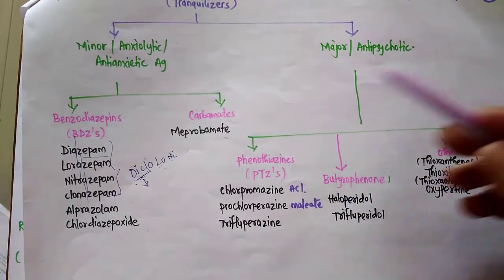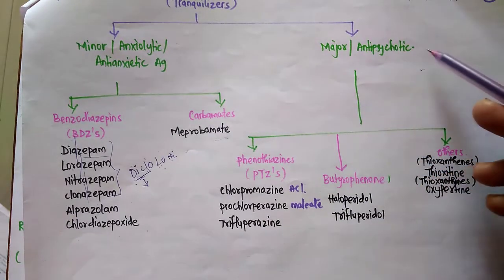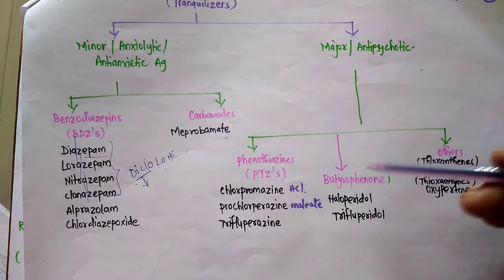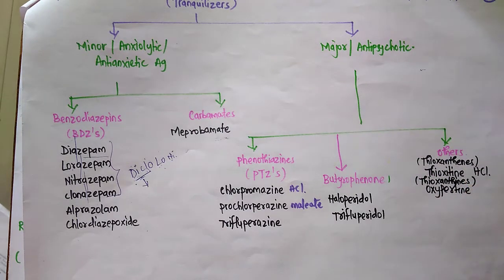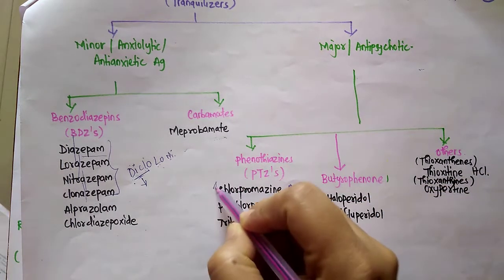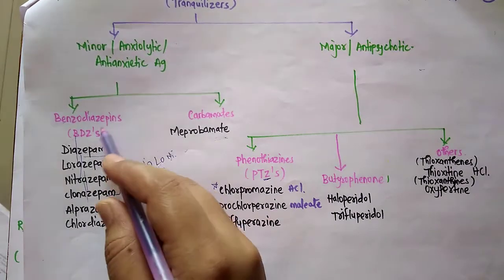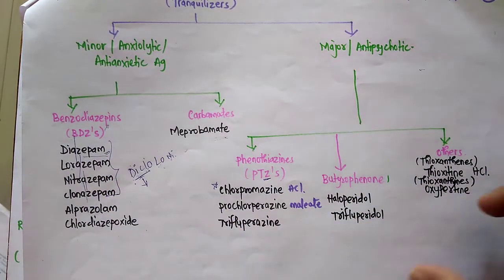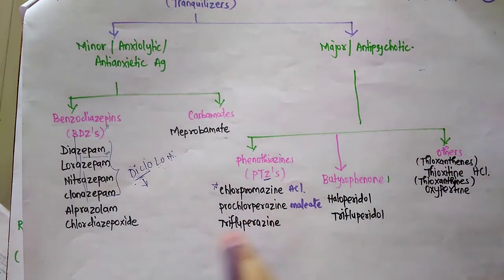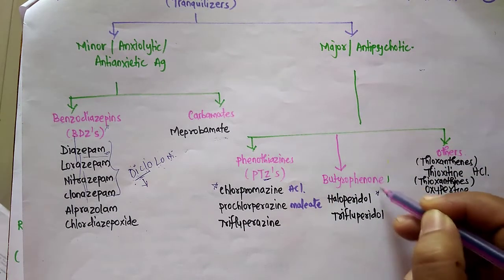Then coming towards the major class of antipsychotics, they are subdivided into three. In the introduction we have seen one important drug, chlorpromazine, which is from phenothiazine. Then diazepam, which is from benzodiazepine, and haloperidol, which is major.